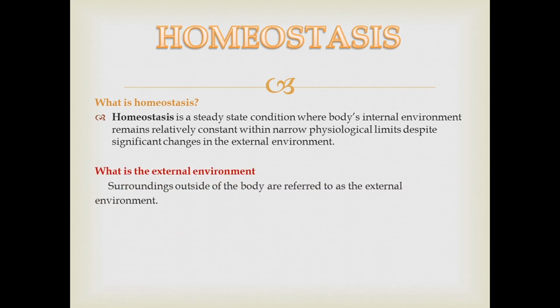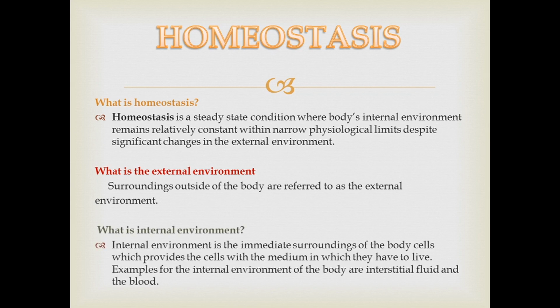Then what is an external environment? This is easy. Surroundings outside the body are referred to as the external environment. Then what is the internal environment? Now this is a standard definition. Internal environment is the immediate surroundings of body cells which provides the cells with a medium in which they have to live. So we know that blood cells are found in blood and normal body cells are found within the interstitial fluid. So therefore the examples for internal environment of the body are interstitial fluid and blood.